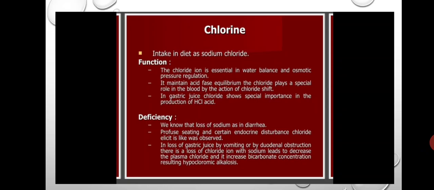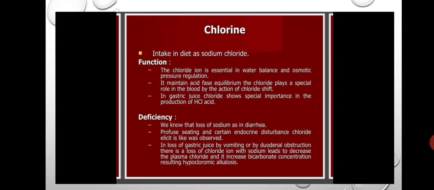In gastric juice, chloride shows special importance in the production of HCl. In the digestive system also chlorine plays an important role. Hydrochloric acid production requires chlorine, so chlorine plays an important role in gastric juice production.